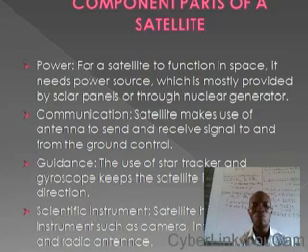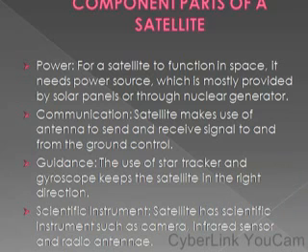So the one major component part of the satellite that allows it to maintain its usual orbit is the guidance, and this guidance consists of either the gyroscope or star tracker. So this keeps the satellite in its usual orbit.